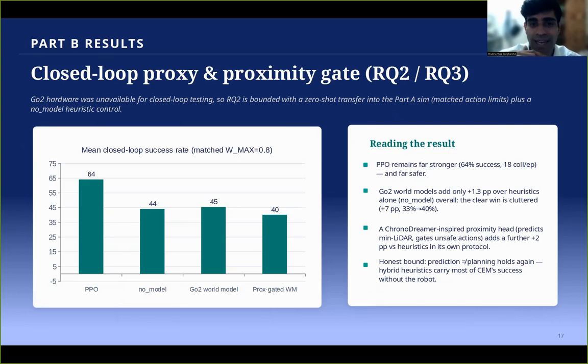Go2 hardware access ended before true closed loop testing on robots, so I bounded research question 2 honestly rather than skipping it: a zero shot transfer of the real simulated policy, plus a new model heuristic control. One thing I'd like to point out is there's a Chrono Dreamer inspired proximity head predicting minimum lidar range and gating unsafe actions. Again, prediction doesn't automatically translate into planning skill. Handwritten heuristics carry most of the practical work without the robot in the loop.